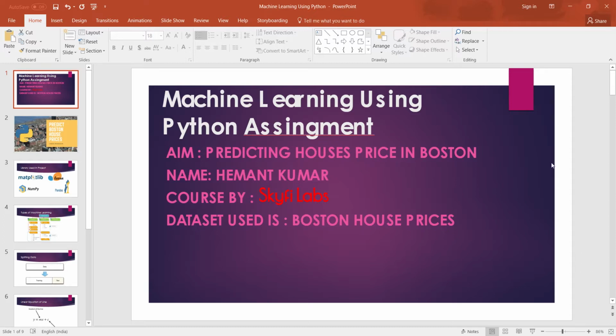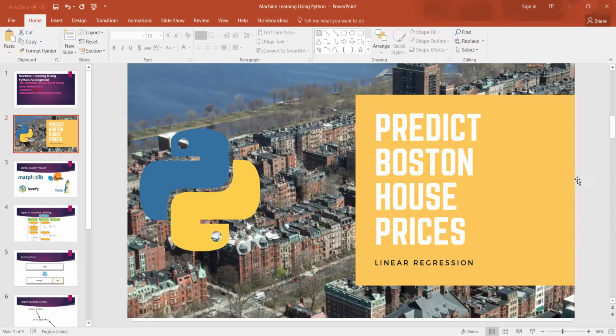So my aim is predicting house prices in Boston. The dataset I am using is Boston house prices, and my target is to predict Boston house prices through linear regression.